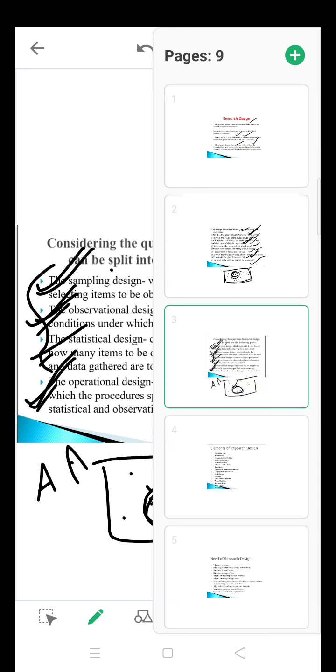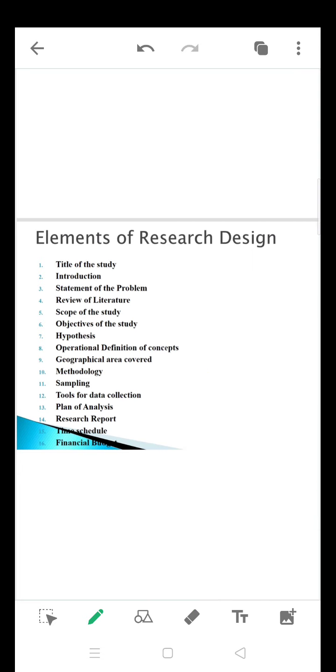And the next one is elements of research design. So what would be included? You came to know sampling style will be there, observational style will be there, statistical style will be there, everything will be there, but some mandatory fields are there. Those mandatory fields can be called the elements of a research design. That is, the title of the study.